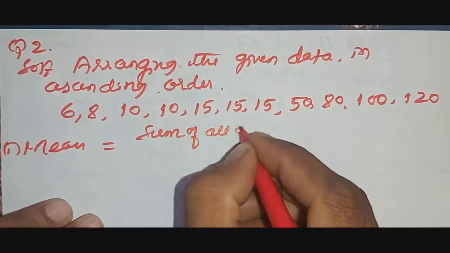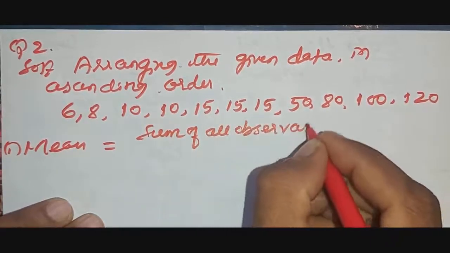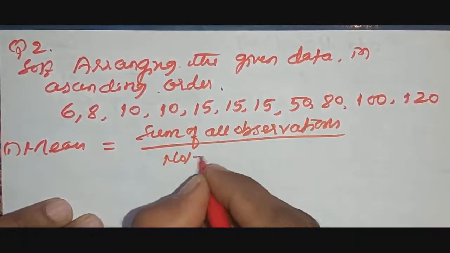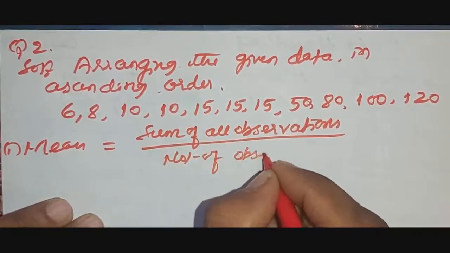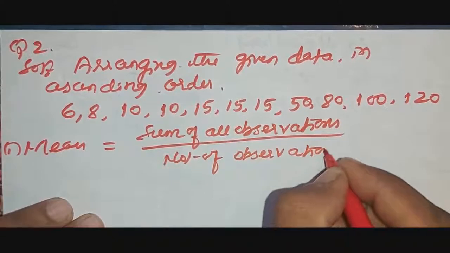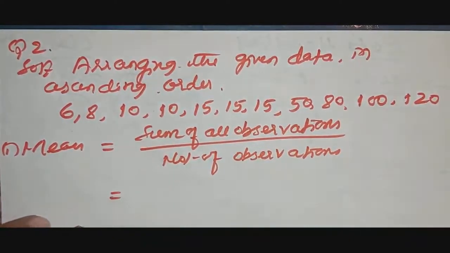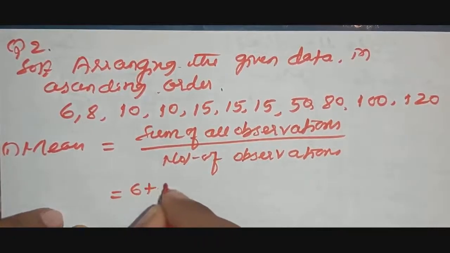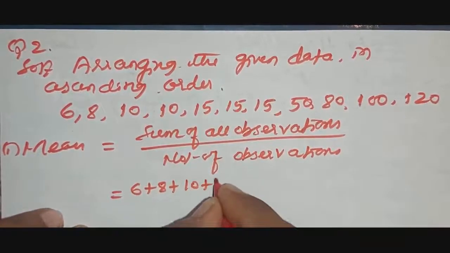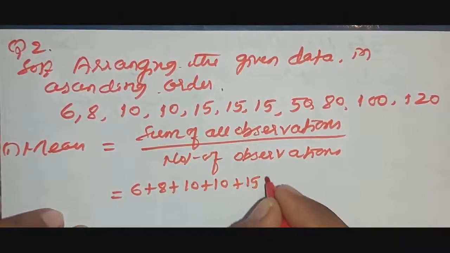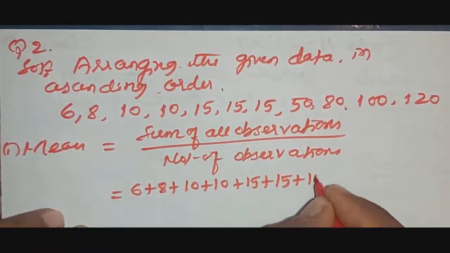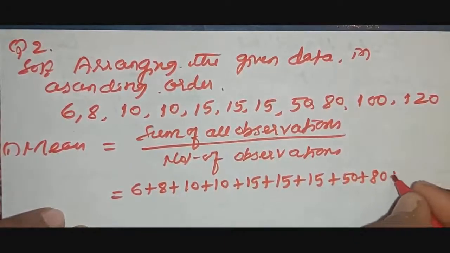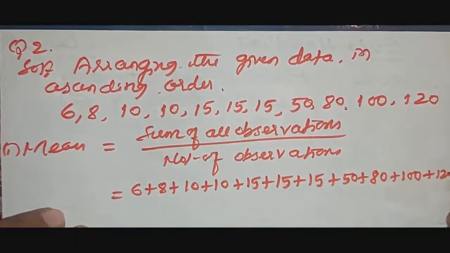Mean is the sum of all observations divided by the number of observations. A sum of all observations means we need to add 6 plus 8 plus 10 plus 10 plus 15 plus 15 plus 15 plus 50 plus 80 plus 100 plus